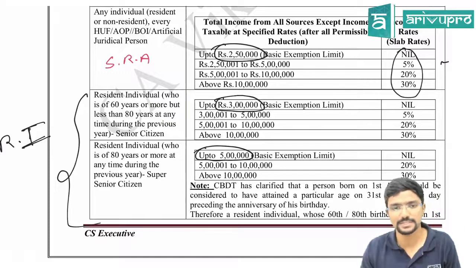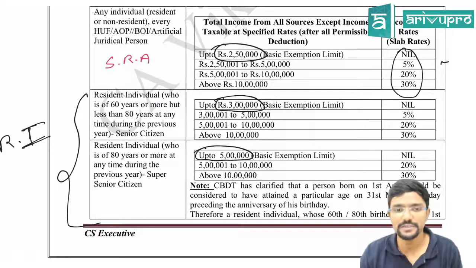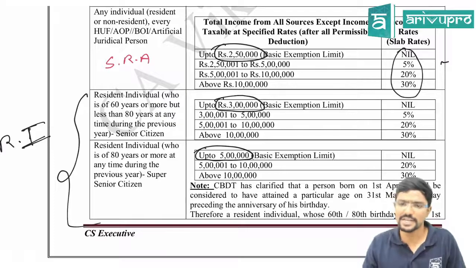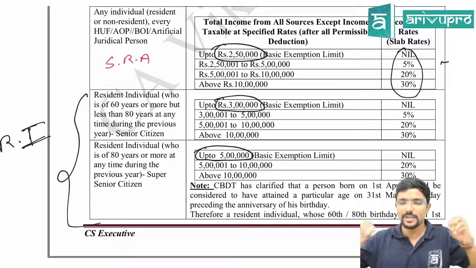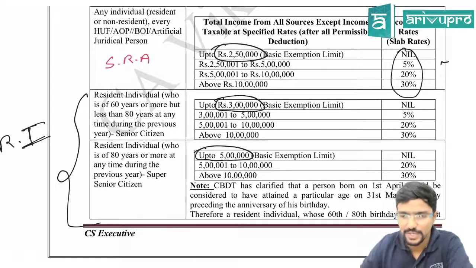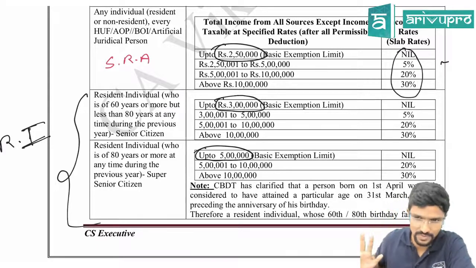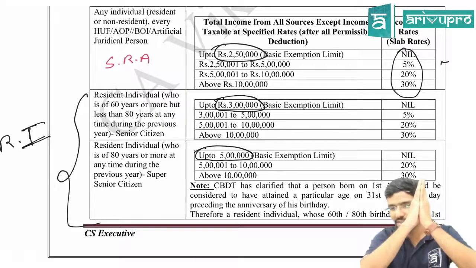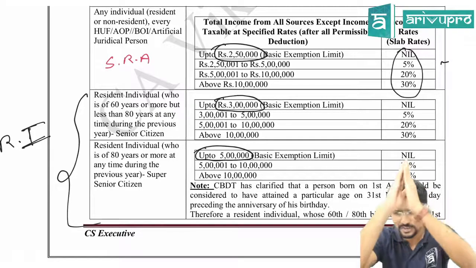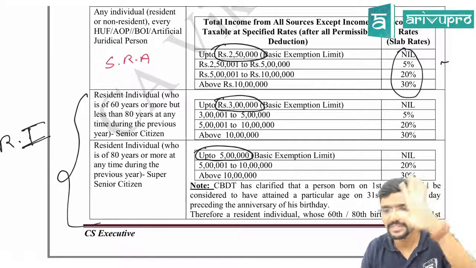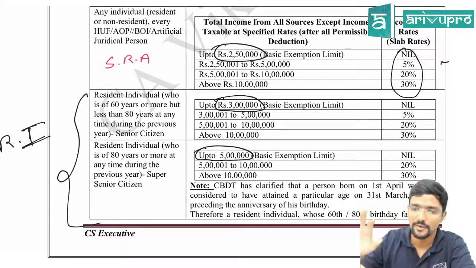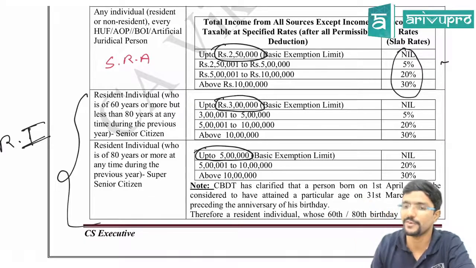Clear? Next, last box. Resident individual who is 80 years or more at any time during the previous year. At any time. Sir, on which day is my birthday? Don't bother about that. In previous year 2021, if you have reached 80 years, that means great. Nowadays living for 80 years is great. Sir, you are great. Take the benefit. So take the basic exemption limit as 5 lakh. That means the 5% slab is not applicable for you.